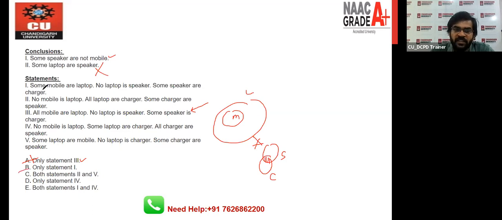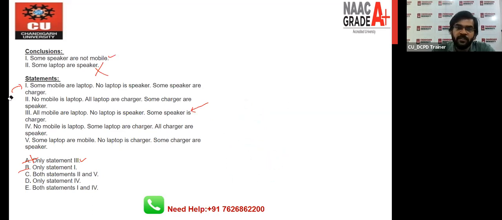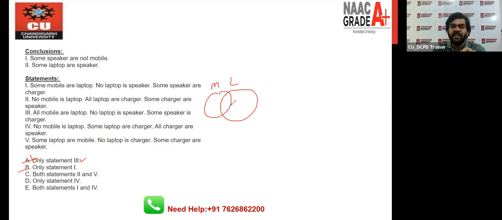Now check the option number B, only statement 1. If you will check the statement number 1, some mobile are laptop, right? So let's draw the diagram for the first statement. Some mobile are laptop, means definitely there is an intersection between laptop and mobile, right? No laptop is a speaker, means there is no intersection between laptop and speaker, right? And some speaker are charger, okay? Now there is an intersection between speaker and charger.